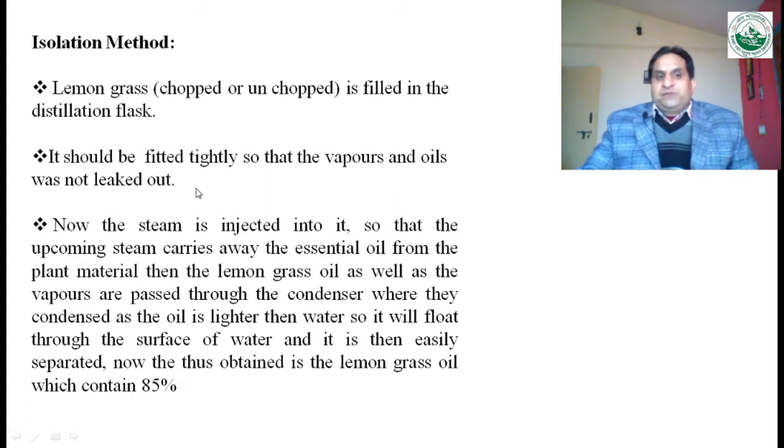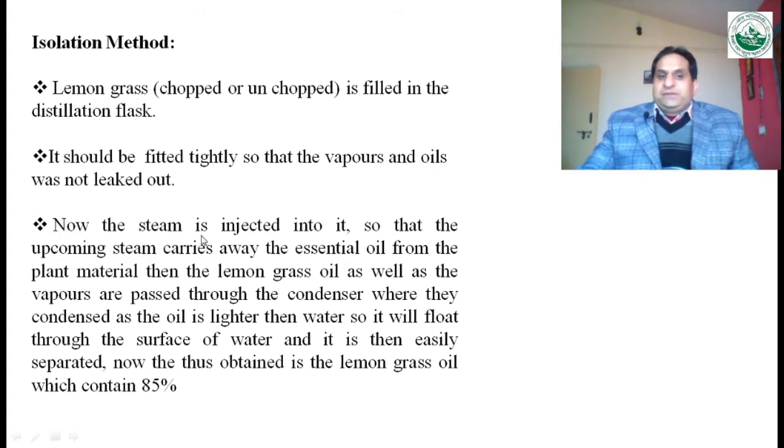Basically this is the steam distillation method, where we insert steam. First we take the lemongrass and crush it into small pieces. After that we pack this drug into a distillation flask.